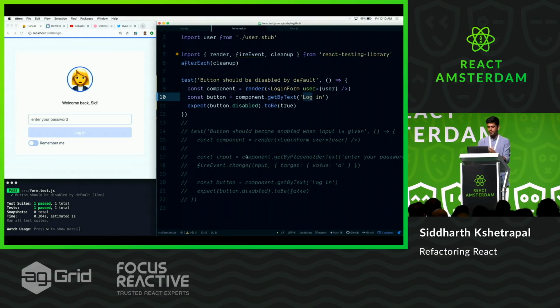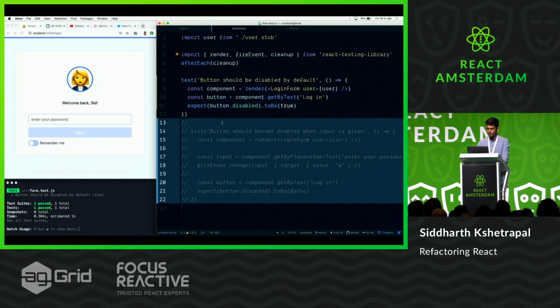So we can refactor our code, and our tests would still run. That's, by the way, a major code smell: if you feel that every time you make a change in your component, your tests also need a change, which makes them useless. That means your tests are probably not very nice. In this case, our tests are perfect, because they don't care about the implementation detail. They just care about what the user sees, like getByText. So this is the button. And then we expect the button to be disabled by default, which is perfect.